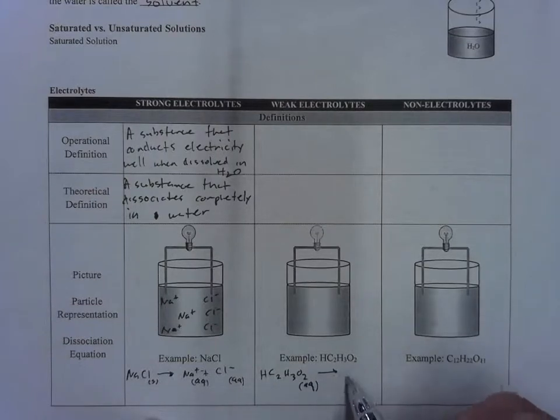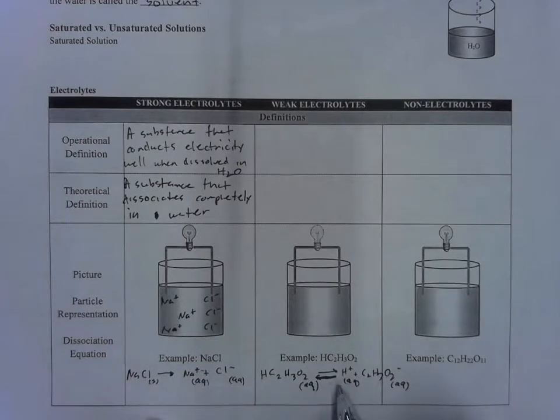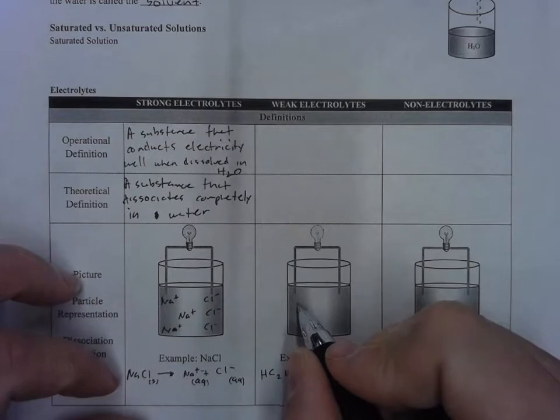Some of it dissociates into H+ and C2H3O2-. Some of it does that, and by the way, that's all taking place in water, so we put an aq. But guess what? Some of it doesn't. So sometimes these two meet each other again in this solution, and it goes back this way. It reforms. Draw a half arrow. Don't draw a full arrow. You got to draw half arrows here.